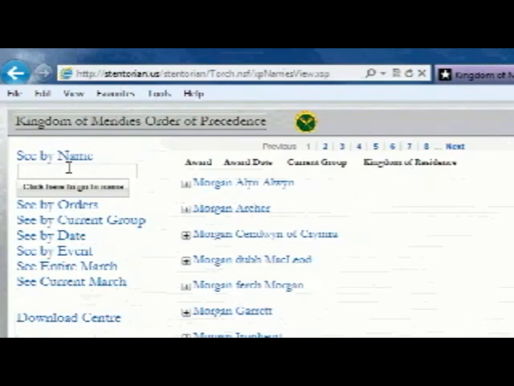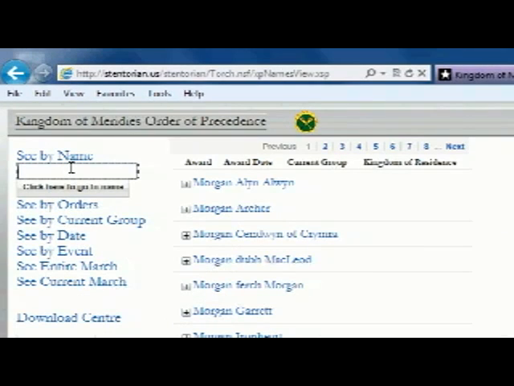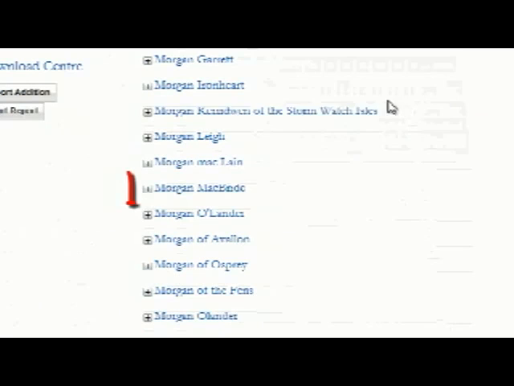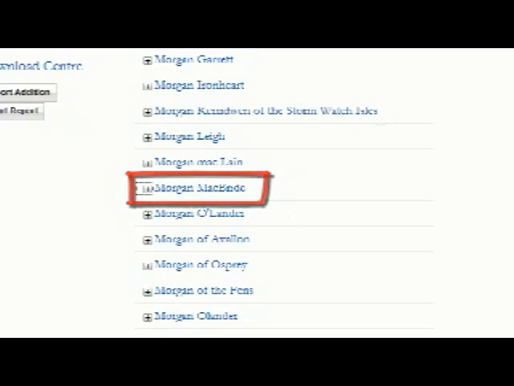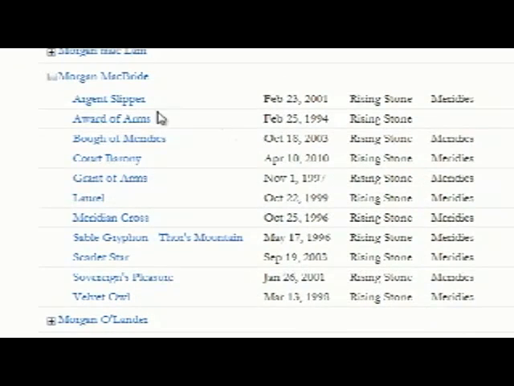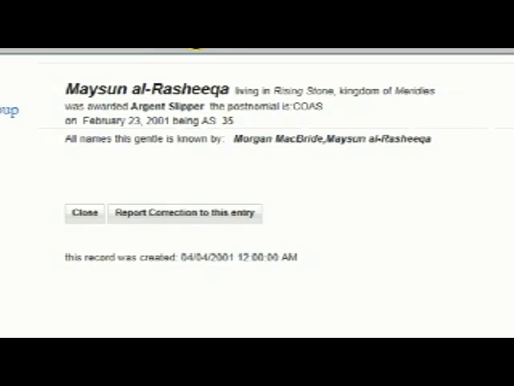The Order of Precedence site also helps you see if someone's name has been changed. For example, if you click See by Name, and we will click in the name Morgan, we have several options here. One in particular I'm looking for is Morgan McBride. We go to the Argent Slipper, and we see there is another name, one that I recognize a lot more right now. That helps us to make sure that the awards are getting to the right people.